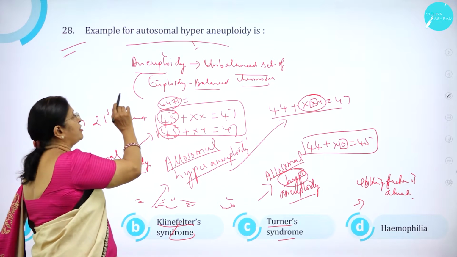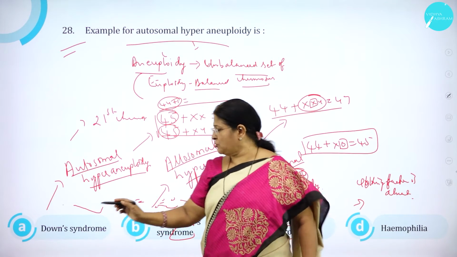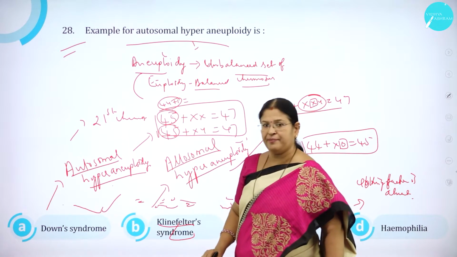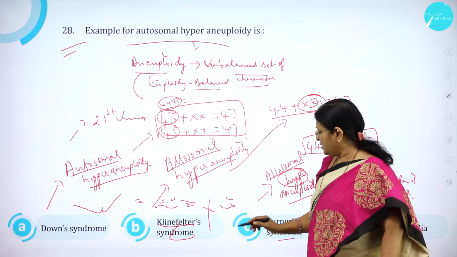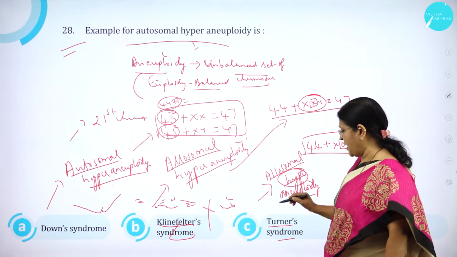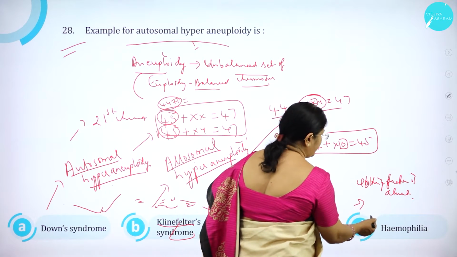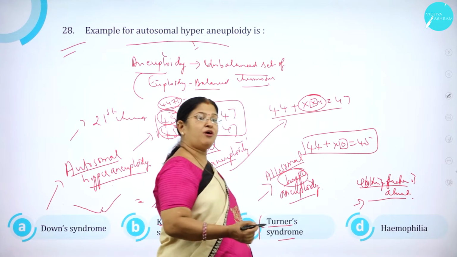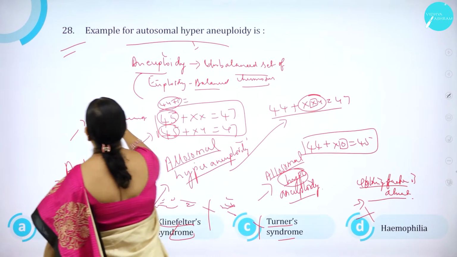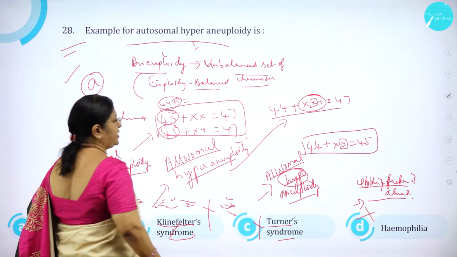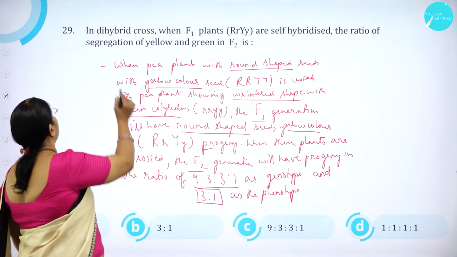So the example for autosomal hyperaneuploidy is option A, Down syndrome, correct. Option B, Klinefelter syndrome is allosomal hyperaneuploidy, wrong. C, Turner syndrome is allosomal hypoaneuploidy, so this is wrong. Then option D, hemophilia, is due to the absence of clotting factor, so this is wrong. Option A is correct. Moving on to question number 29.